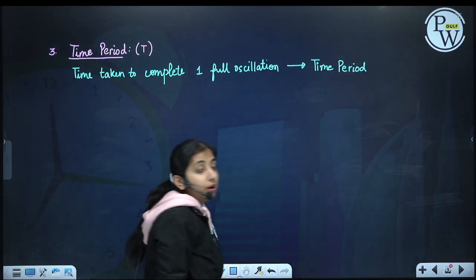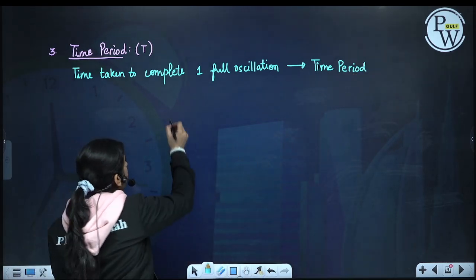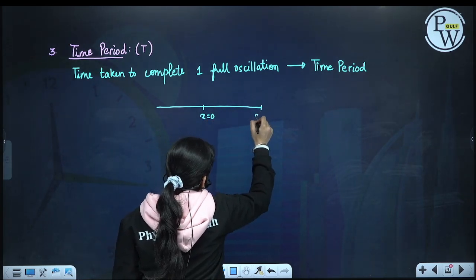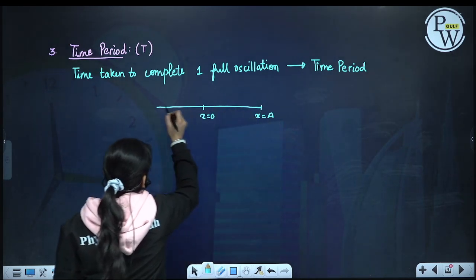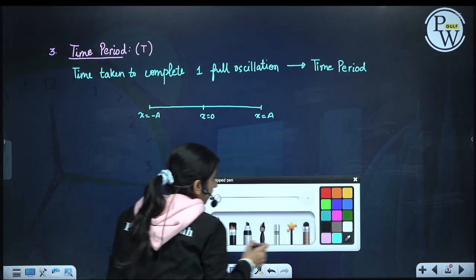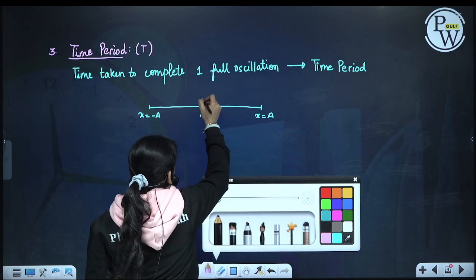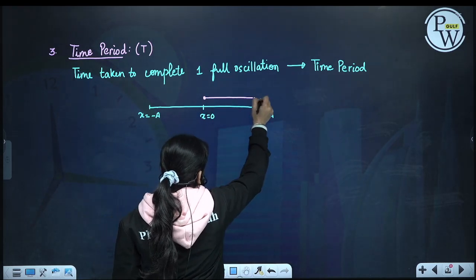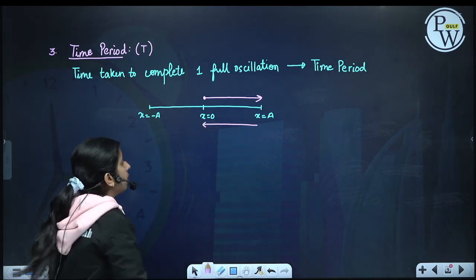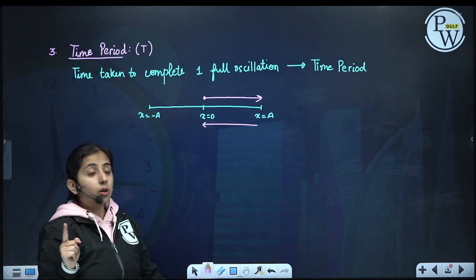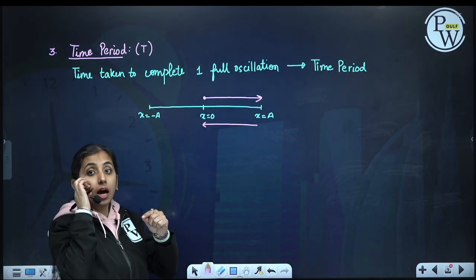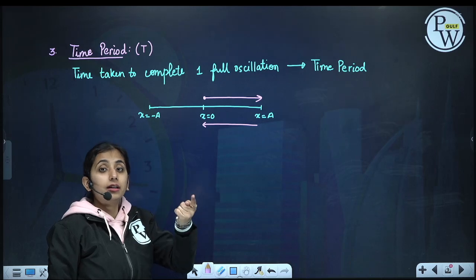So what will be my one oscillation? If I start from x is equal to 0, I'll go to x is equal to plus a, then I'll come back. Is one oscillation complete? No, because one oscillation is completed only when we start a new cycle which is exactly the same.